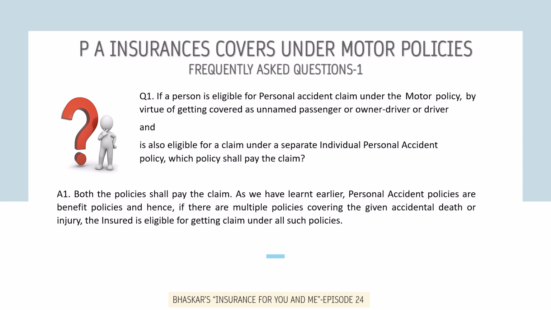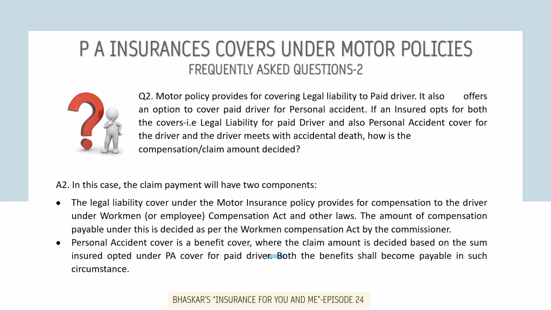As we have learnt in our earlier episodes, the personal accident policies are benefit policies, and hence if there are multiple policies covering the given accidental death or injury, even if the coverage is under different types of policies, the insured is eligible for getting claim under all such policies.